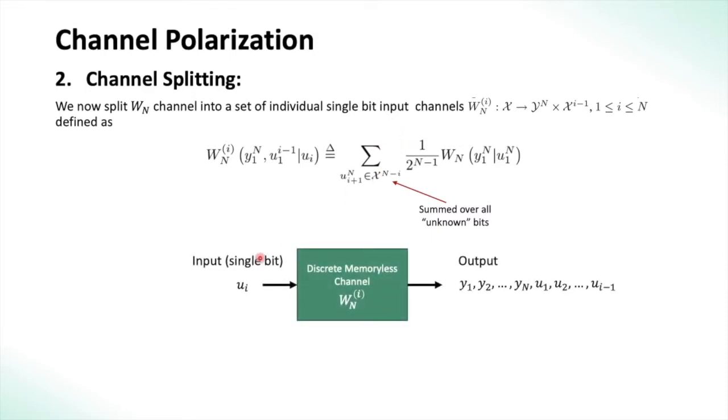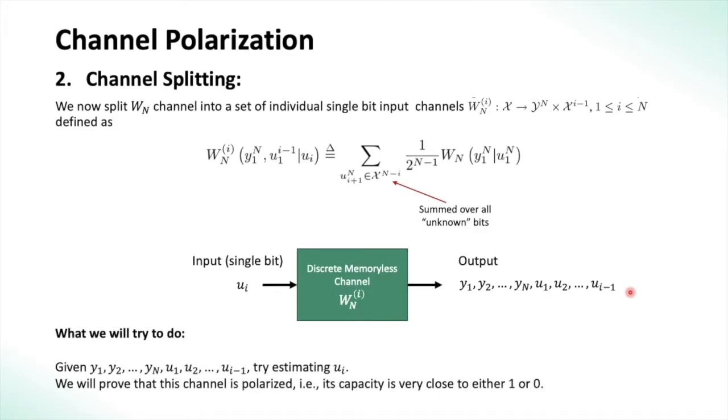This diagram will give us more insight. So what we are doing here, we are taking the channel Wn and producing a set of n channels WnI, which take in only a single bit as input and produce the output vector y as the output and all the bits which came before it. Why do we do this? We define this channel because we want to estimate ui given y and all the other bits which came before it. So given y1 to yn and u1 to I minus 1, we are trying to estimate ui.